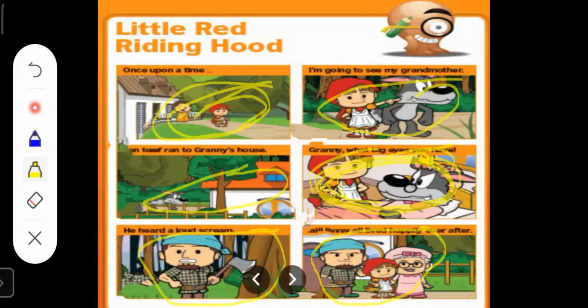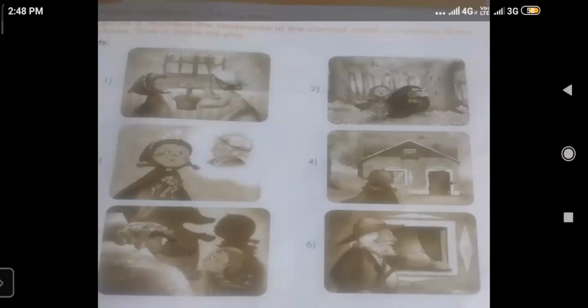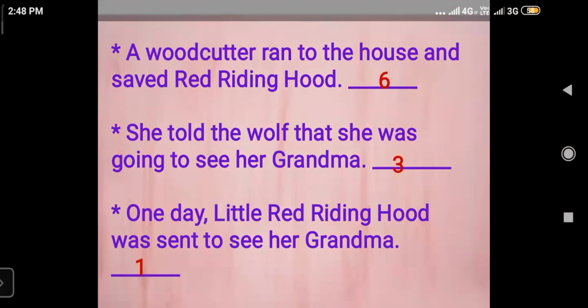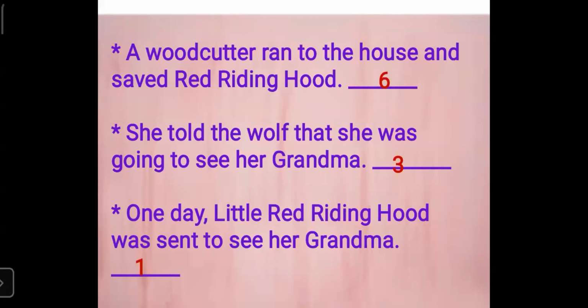So children, this is the story. You can see the picture on page number 51. Here some sentences are given below the picture. You have to arrange the sentences in the correct order. You can see some pictures are there. The first sentence is, a woodcutter ran to the house and saved Red Riding Hood.